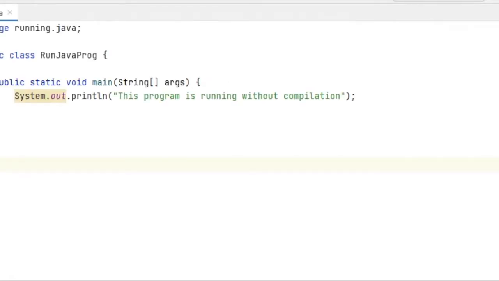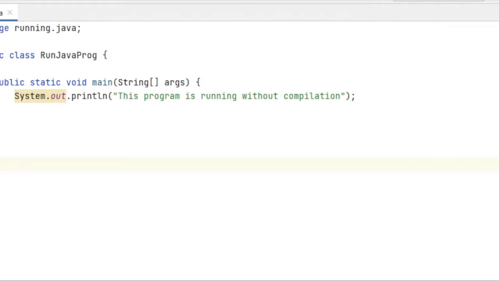Run Java program. So what is this feature? Basically, when I write a Java program in any text pad or tool pad, first I need to compile it, and then I need to run the .class file which is generated. Because that is bytecode, the Java file is compiled and converted to a .class file, and then when we run it, the JVM reads this bytecode file, interprets it, runs it, and then we get some output on the console. So that's how it runs.